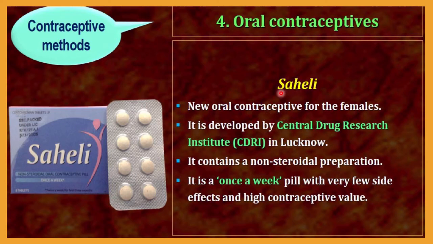Saheli contains a non-steroidal preparation, and it is taken once a week. Previously, whatever we discussed about oral contraceptive pills was on a daily basis, but Saheli, developed by the Central Drug Research Institute, can be taken as a once-a-week pill. You can see here it is taken only once in a week, with very few side effects and high contraceptive value.